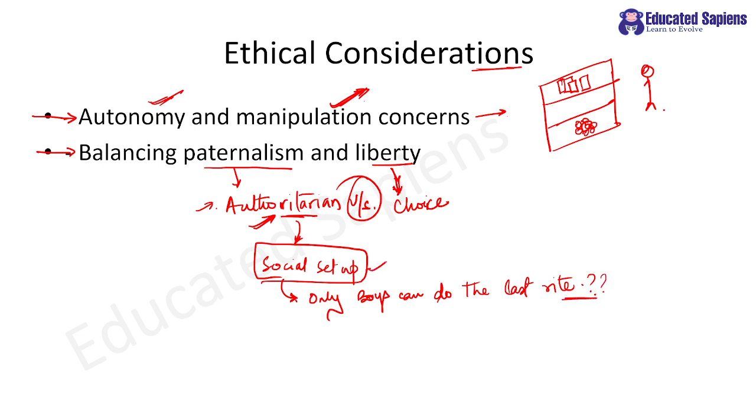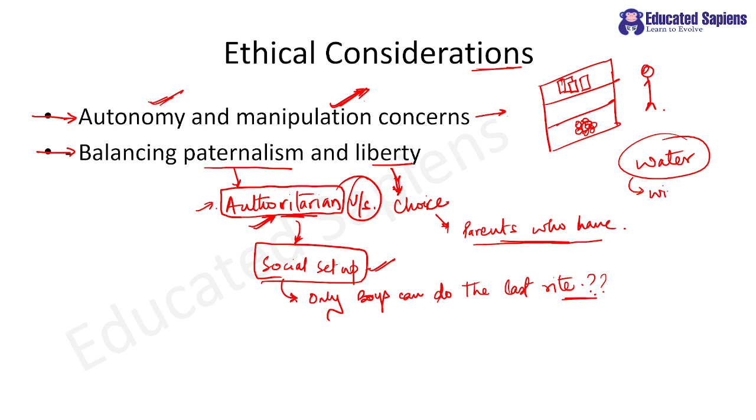Right? Because social setup, social proof is there, and your choices are reduced. What will happen to those parents who have only girls? Where in our shastras, or books, is it written that girls cannot do the last rites? You can see the movie Water, right? Widow remarriage is totally according to our religious books.